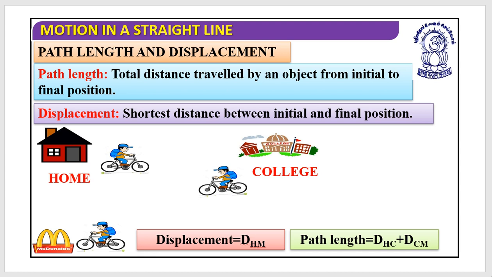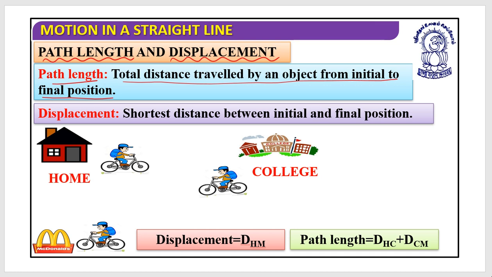The two quantities are the path length and the displacement. Let's begin with the path length. What is path length? It is the total distance traveled by an object from initial to final position. While considering path length, you need to remember these words.